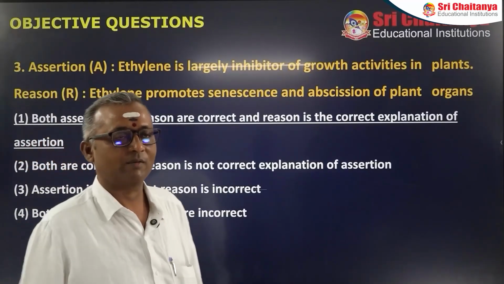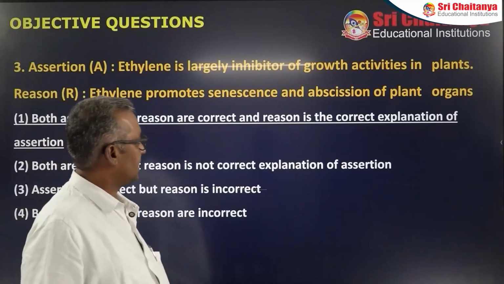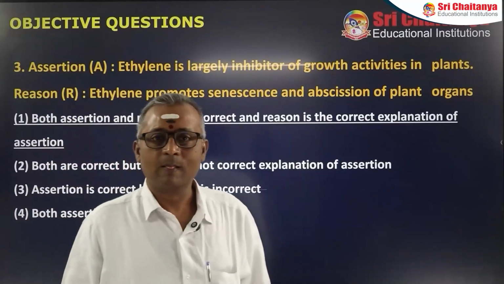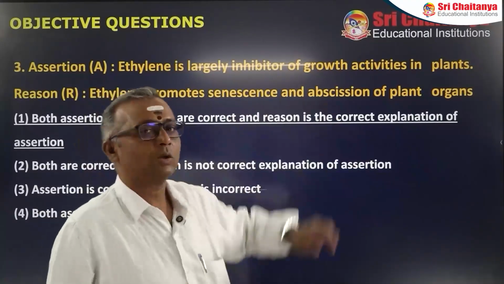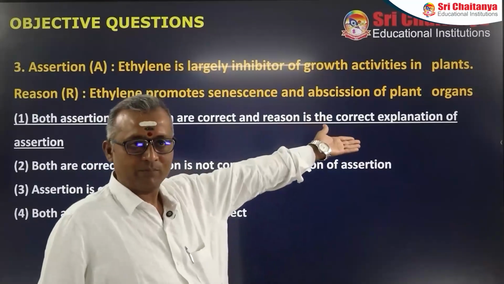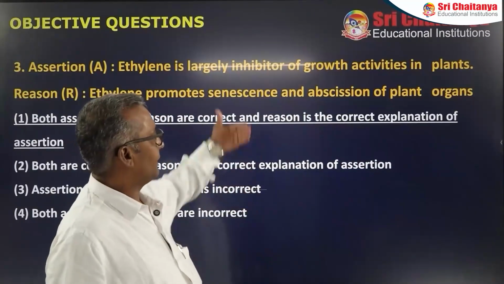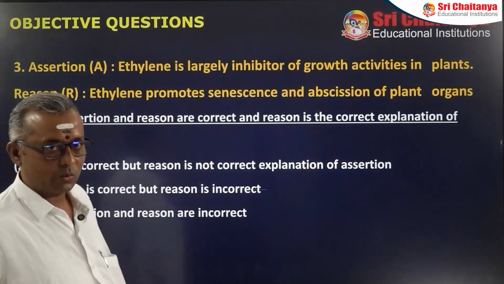It is a direct statement from the NCERT. Let me see the reason. Ethylene promotes senescence and abscission of plant organs. Why is ethylene called mainly a growth inhibitor? Because it is promoting senescence and abscission. As the reason gave the correct explanation, it becomes the first option: assertion and reason are true and R explains A.